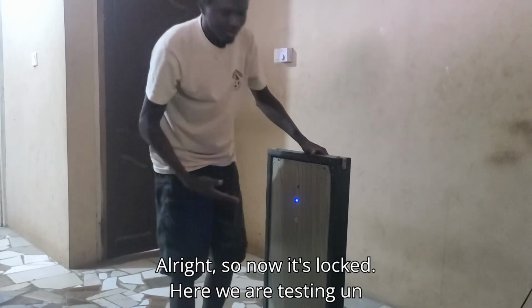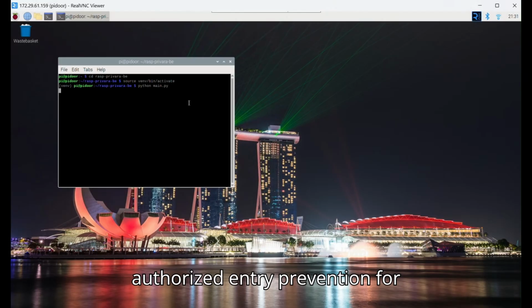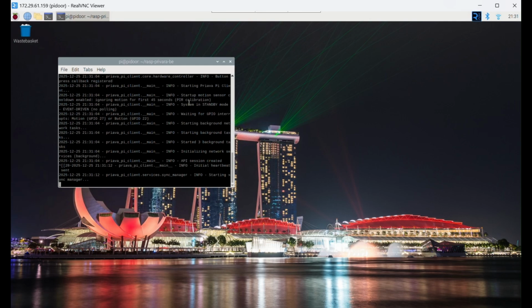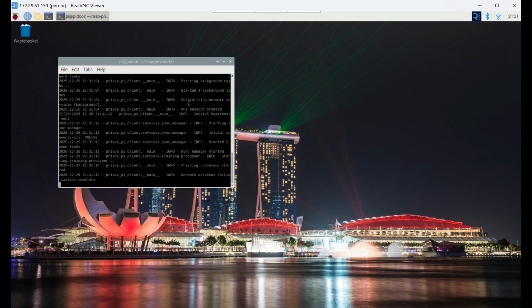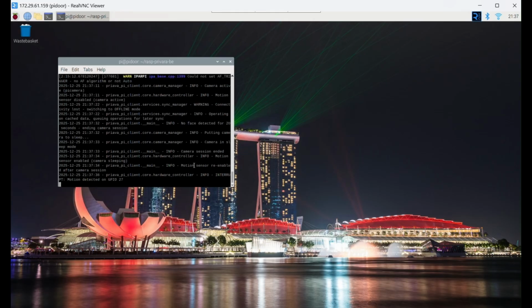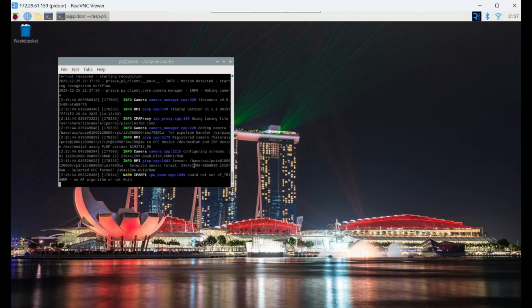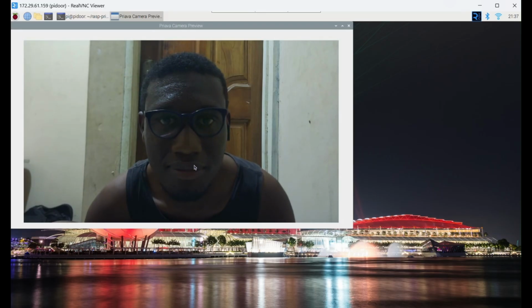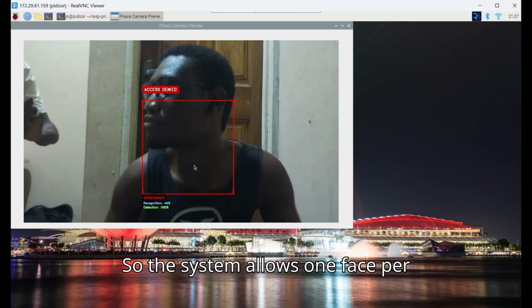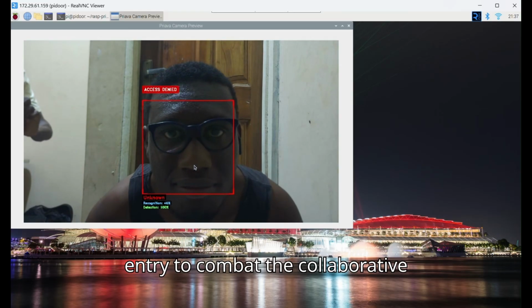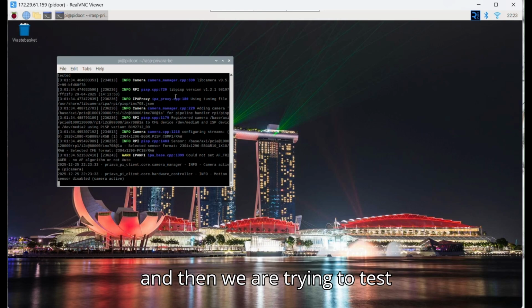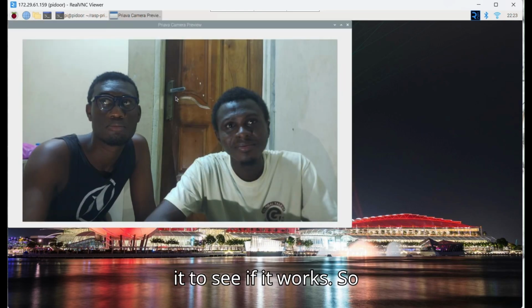Here we are testing unauthorized entry prevention. The system allows one face per entry to combat the collaborative tailgating problem identified earlier, and we are testing to see if it works.